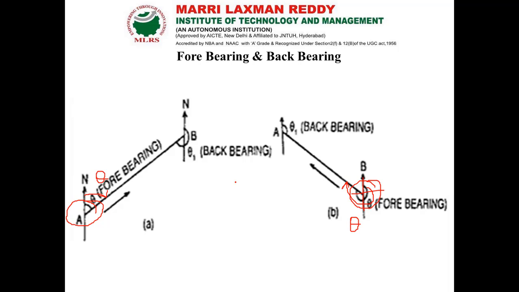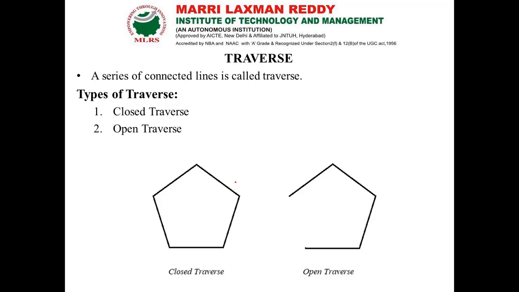Now we can go to traverse. What is a traverse? A series of connected lines is called a traverse. It may be a closed or open traverse. When can we have a closed traverse and when an open traverse? If the starting and end points of the survey are the same, then the traverse is said to be a closed traverse.